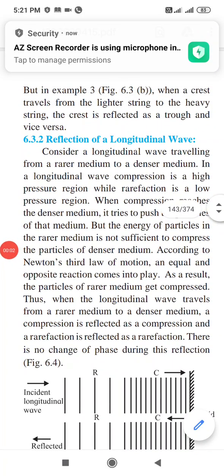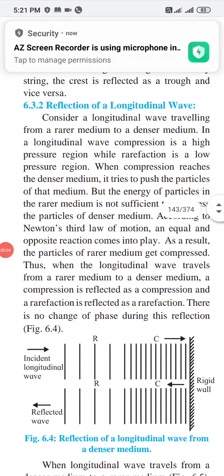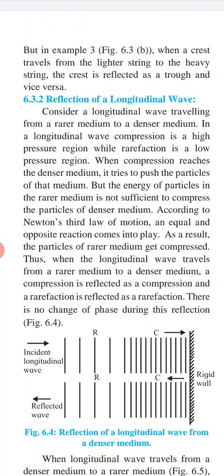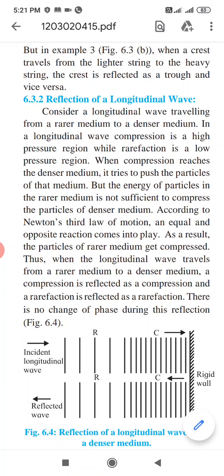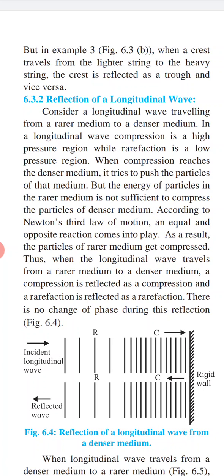Then the next point is reflection of longitudinal wave. Consider a longitudinal wave traveling from a rarer medium to a denser medium. In a longitudinal wave, compression is a high pressure region while rarefaction is a low pressure region. When compression reaches the denser medium, it tries to pull the particles of the medium, but the energy of particles in the rarer medium is not sufficient to compress the particles of the denser medium.